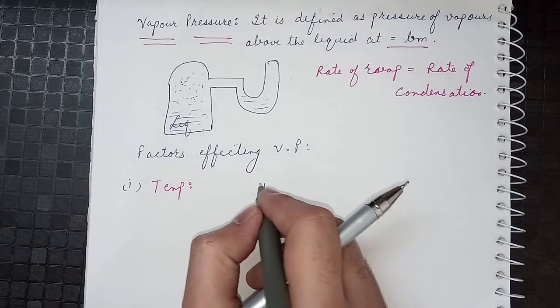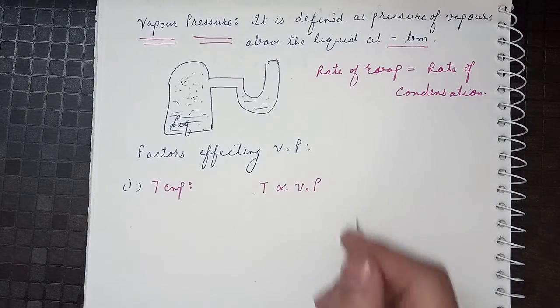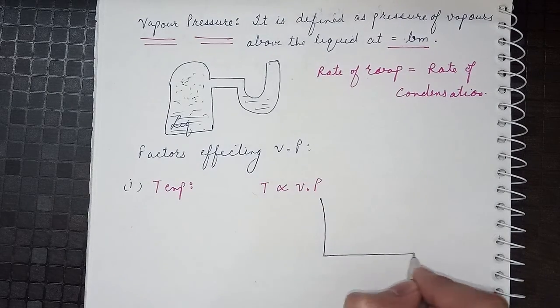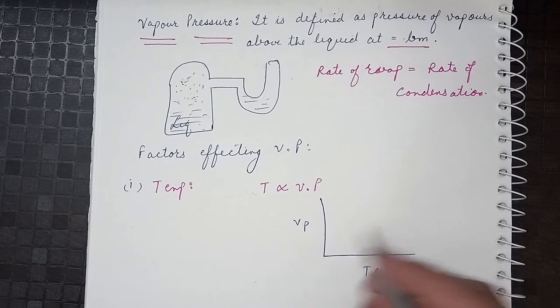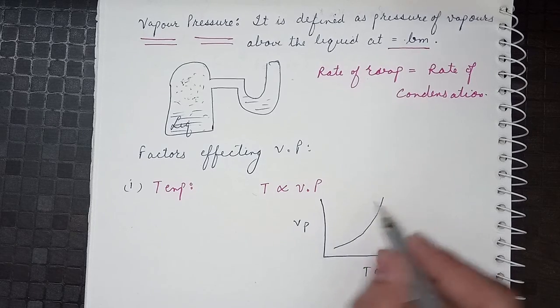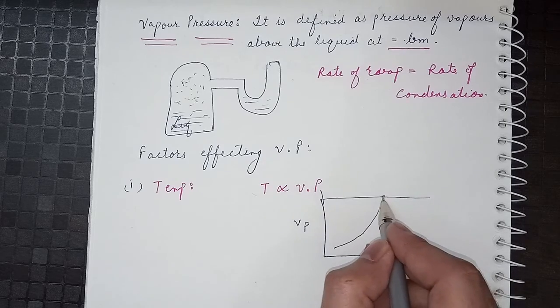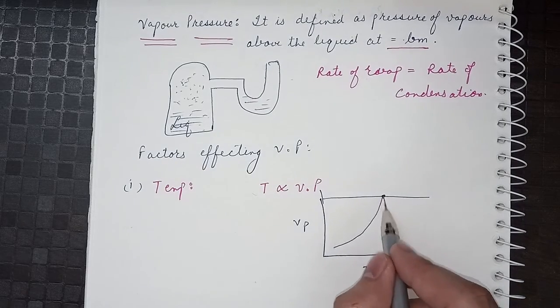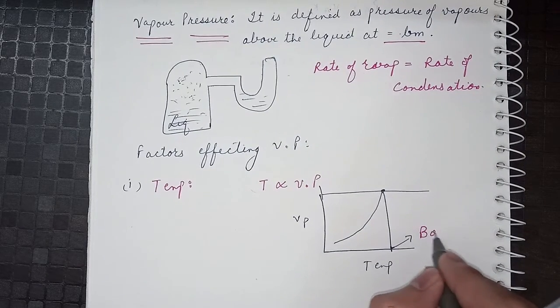So temperature is directly proportional to vapor pressure. We can also see this with the help of a curve. This is our vapor pressure and this is our temperature. If we start raising the temperature, then vapor pressure will also rise, but at some point the vapor pressure will become constant, and that point is our boiling point temperature.